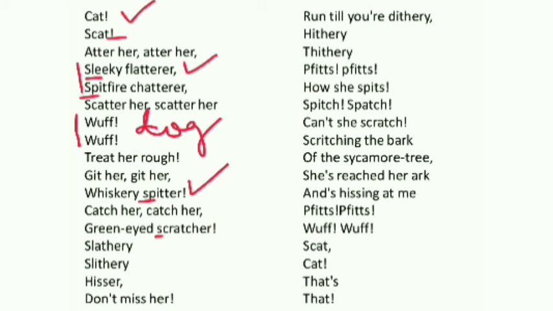Hizzer is a word used for the cat because when they get angry, they produce a sound like a hissing sound. Don't miss her. Again, this is a command. Don't miss her means don't let her go.